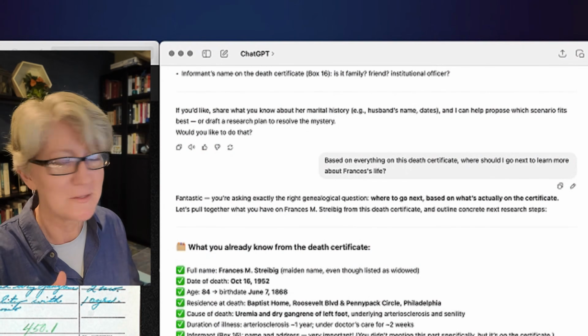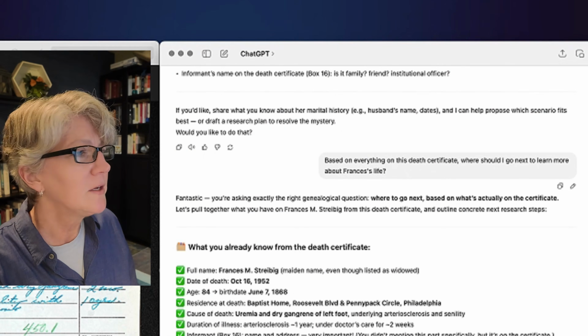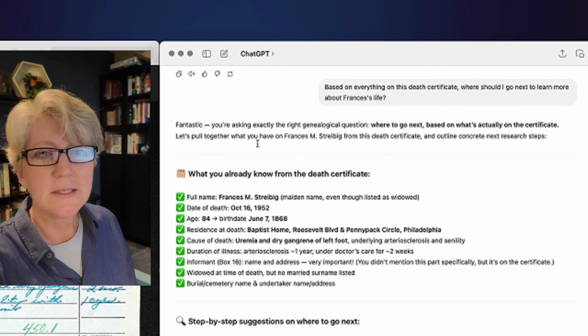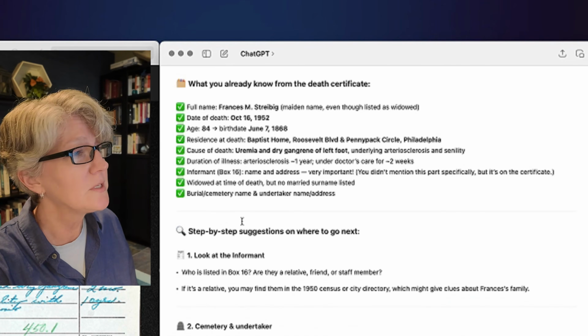So then I sum up this whole conversation. I want to kind of wrap it up and just make sure I'm not lost. Based on everything in this death certificate, where should I go next to learn more about Frances's life? And it goes through a check-by-check list. It summarizes everything that I know, which I can copy and paste into my research notes. So I thought this was just fantastic.